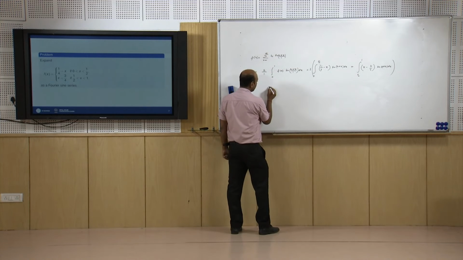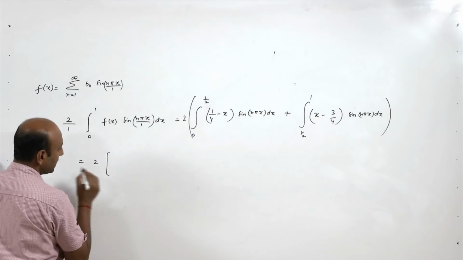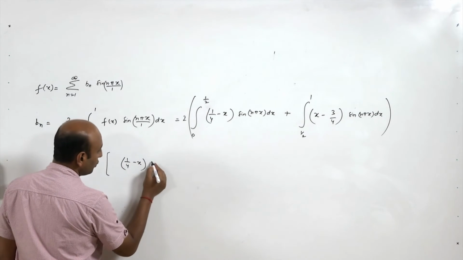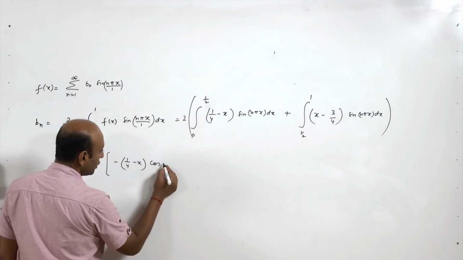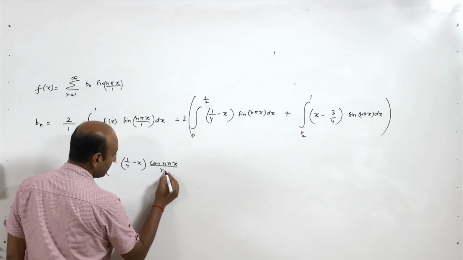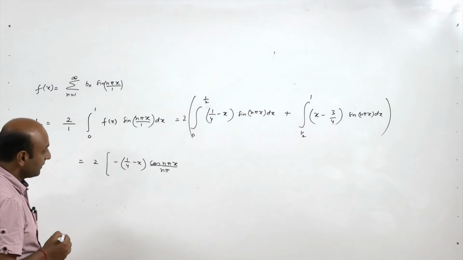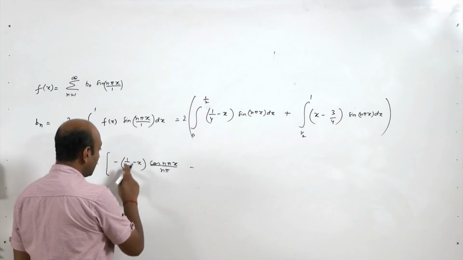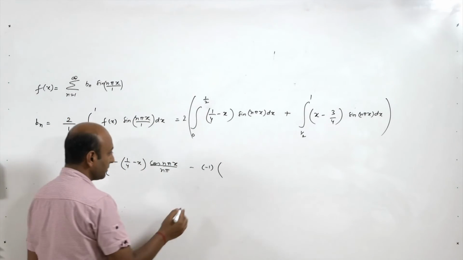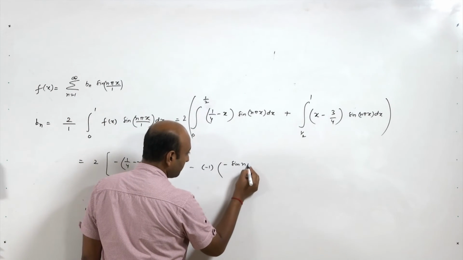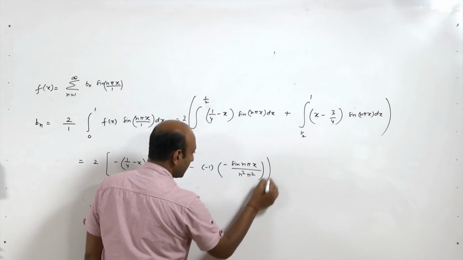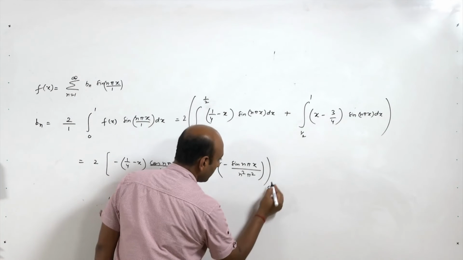The simplification is simple, we have to apply integration by parts only. 2 times, it is nothing but (1 by 4 minus x) into minus cos n pi x upon n pi, and minus the derivative of this, which is minus 1, and the integration of this, which is minus sine n pi x upon n square pi square, and that whole from 0 to 1 by 2.